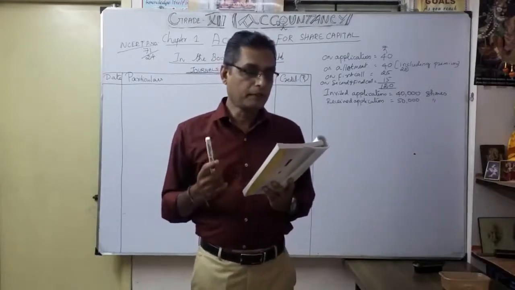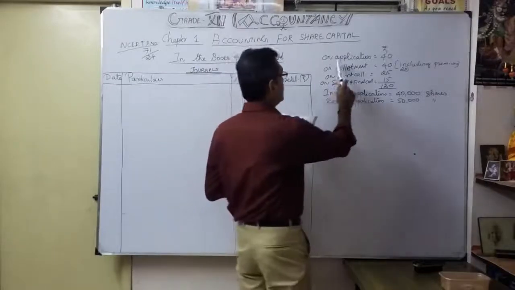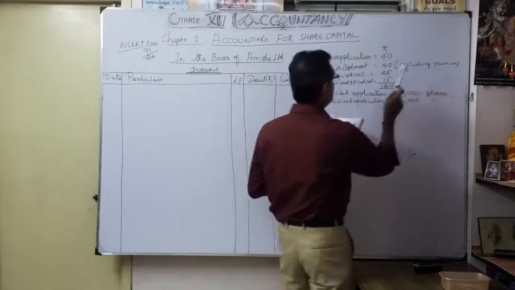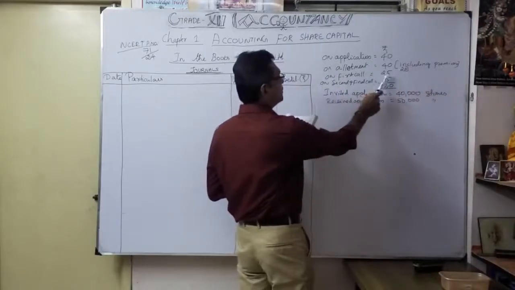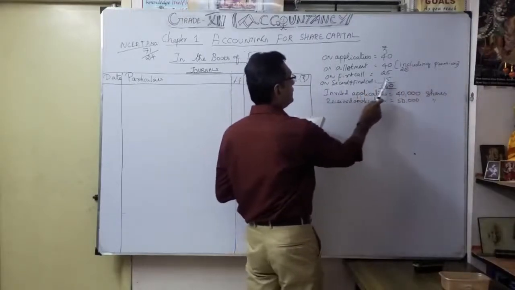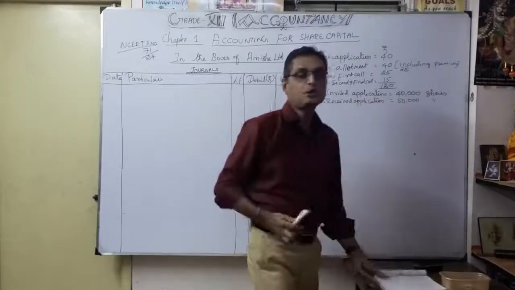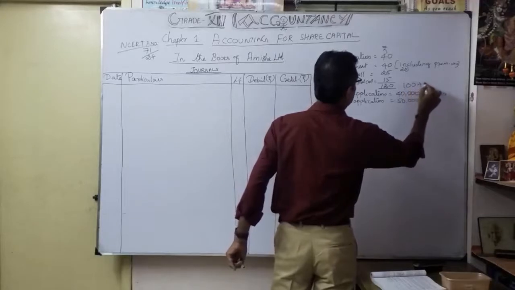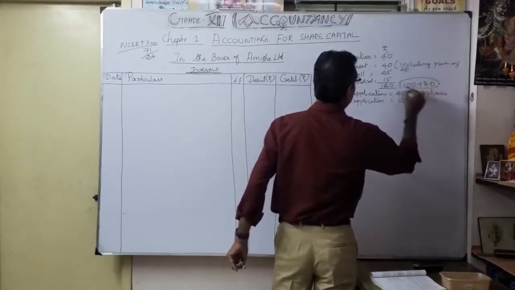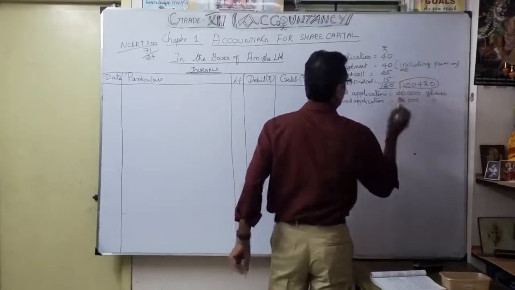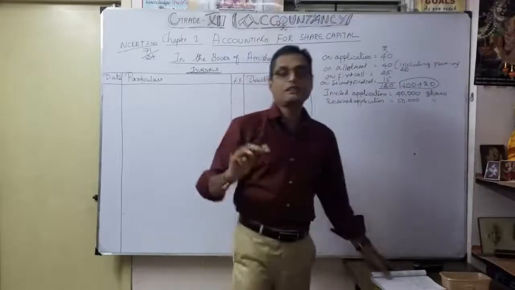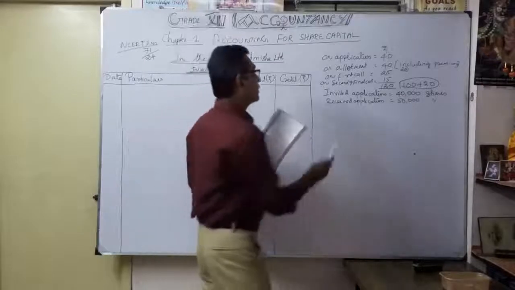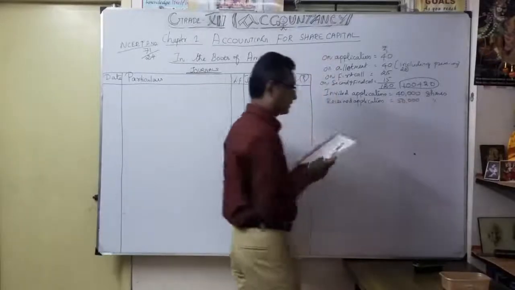Amount payable on application is already written here. Application 40, allotment 40 including premium 20 rupees, on first call 25 rupees, and second and final call 15 rupees. So the total comes to 120. How? Nominal face value 100 plus 20. Our face value of the share is 100 rupees. That's the structure of our issue of shares. Invited applications for 40,000 shares.